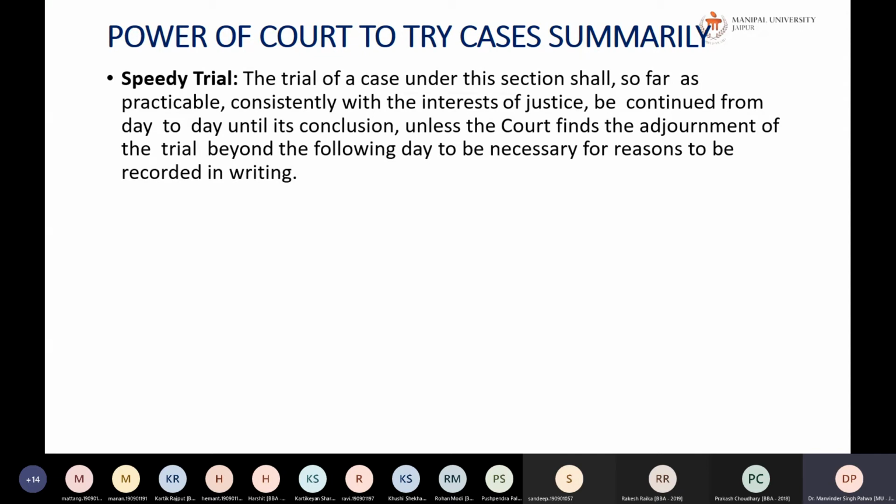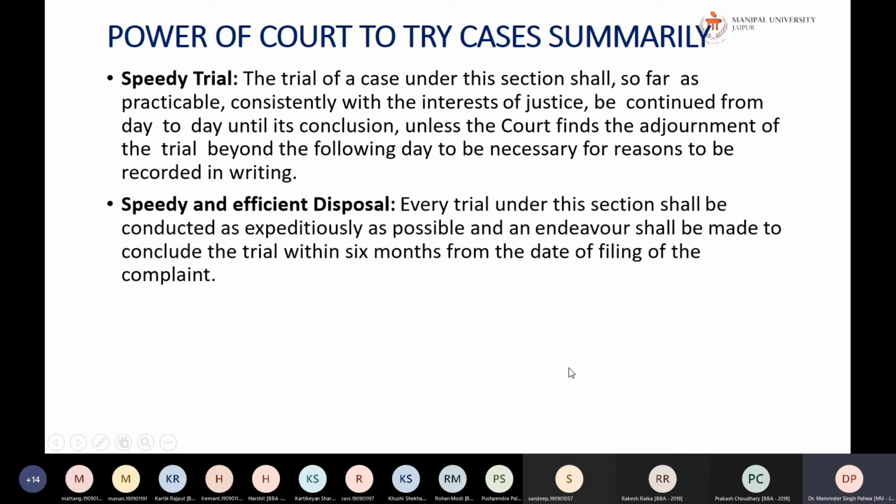So there are a lot of efforts taken by the government in order to make things better, in order to ensure that those people who are dealing with negotiable instruments will not be cheated. Previously, what used to happen, if the check got bounced, it used to take 15-20 years to get the final decision. Okay. Next is speedy and efficient disposal. Every trial under this section shall be conducted as expeditiously as possible, and an endeavor shall be made to conclude the trial within 6 months of the date of filing the complaint.